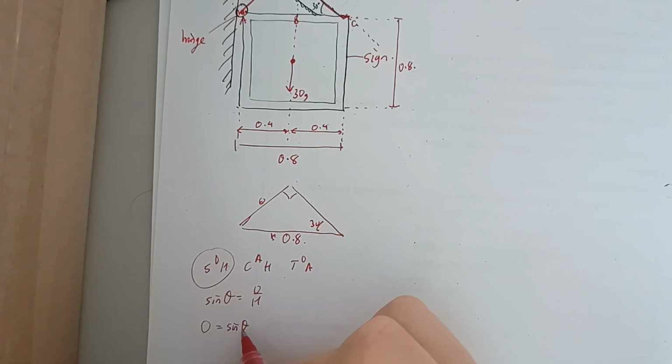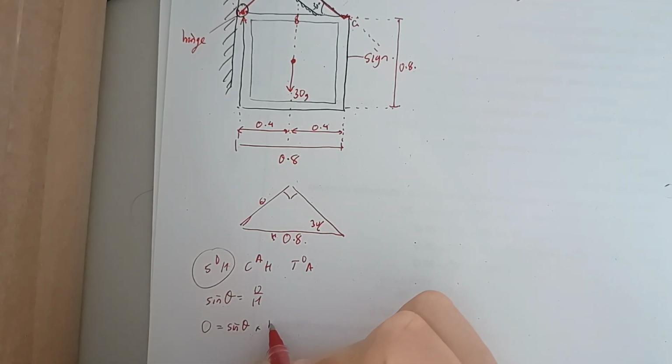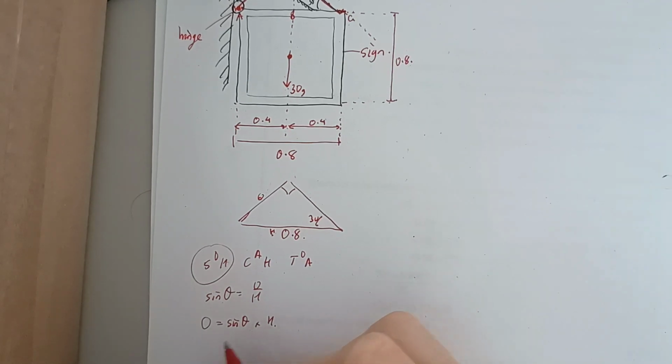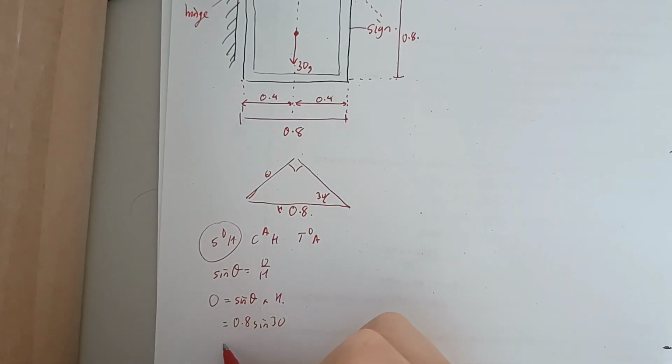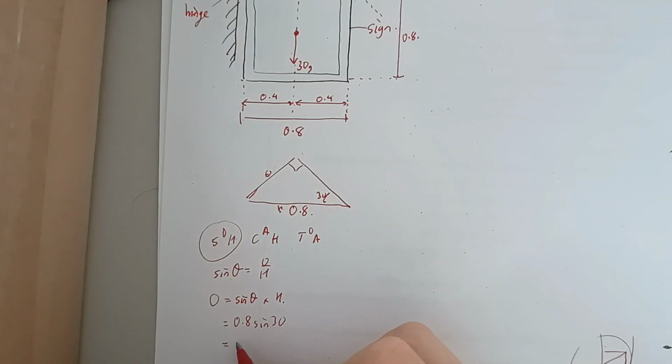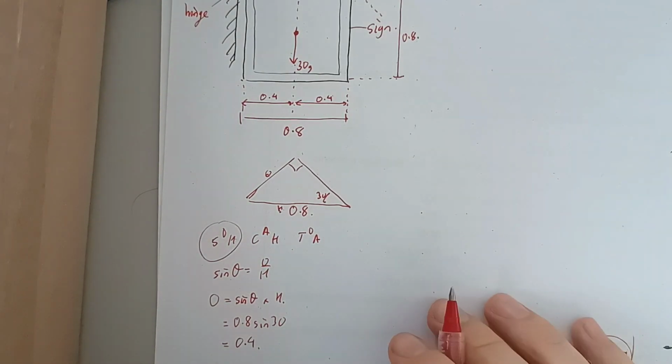Opposite equals sine theta times hypotenuse, which is equal to 0.8 sine 30, which I think is a half, so that would be 0.4.